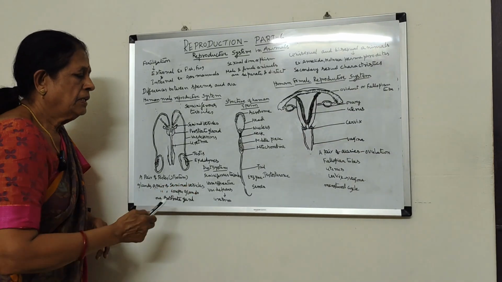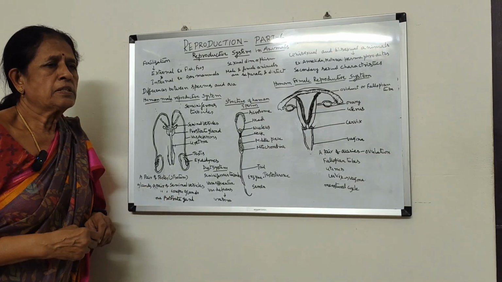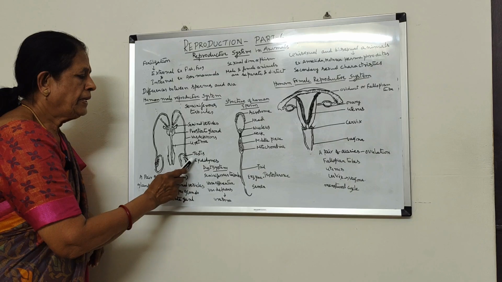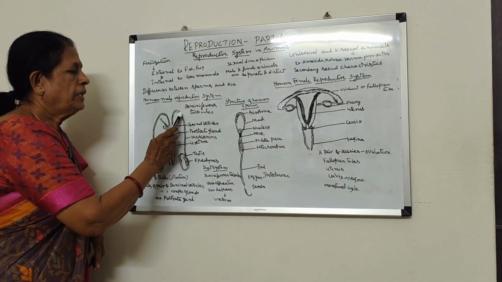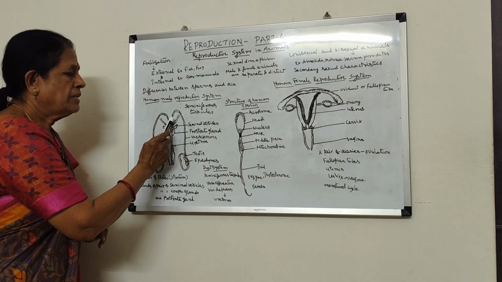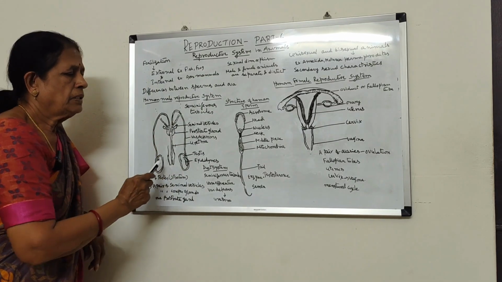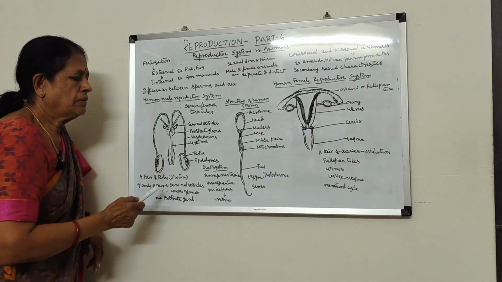Vasa efferentia collects the sperms, and then they pass through a convoluted duct called epididymis, where they are stored temporarily, and then they enter the vas deferens, and then they join the urethra, and along with the urine they are sent out of the body. That is the male reproductive system.